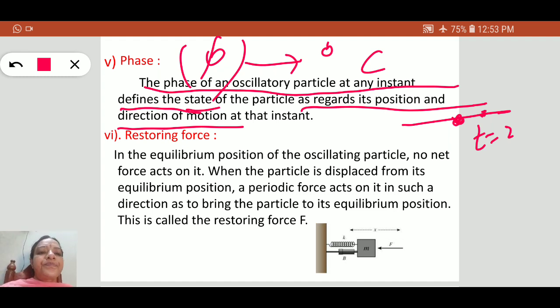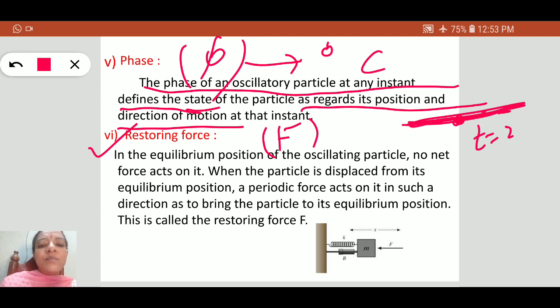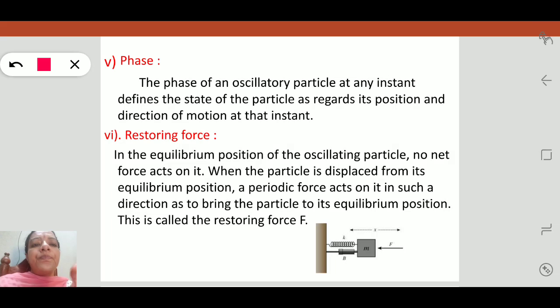Next, another term, that is restoring force. The property of restoring forces is that they always try to bring the particle to its equilibrium position. Due to the restoring force, the particle executes oscillatory motion. So this is an important character in oscillatory motion.